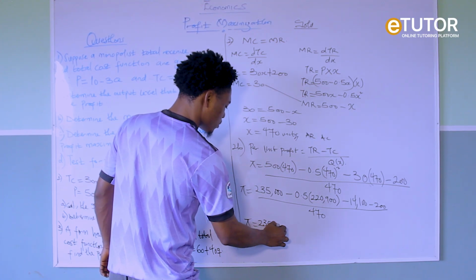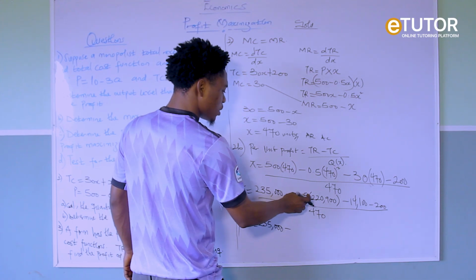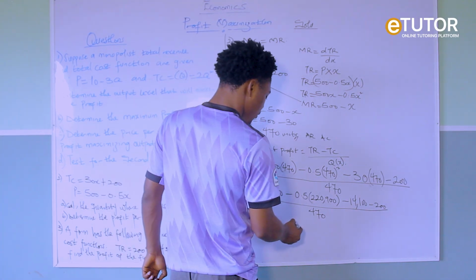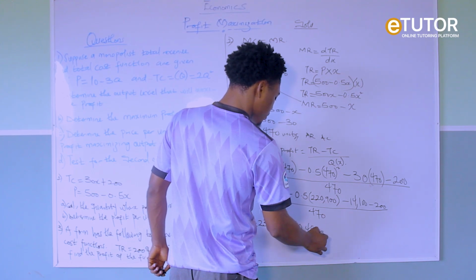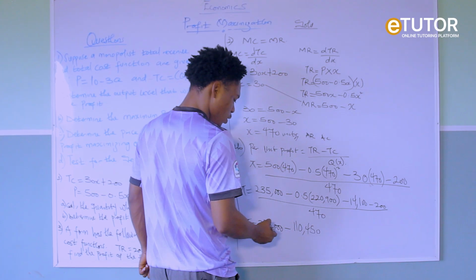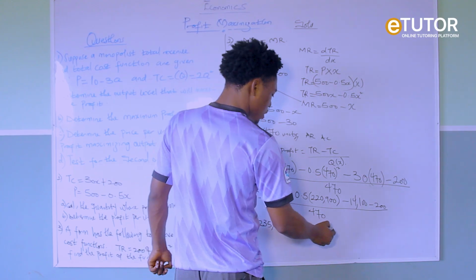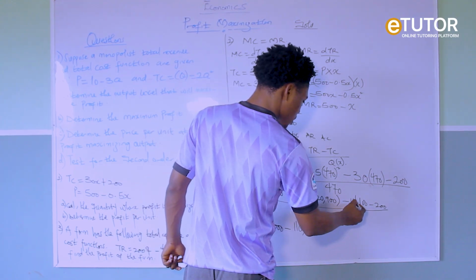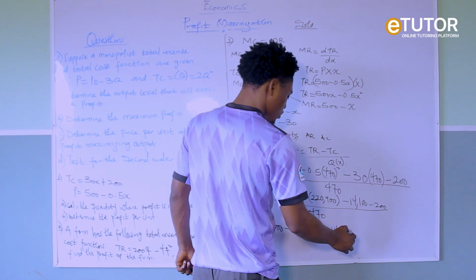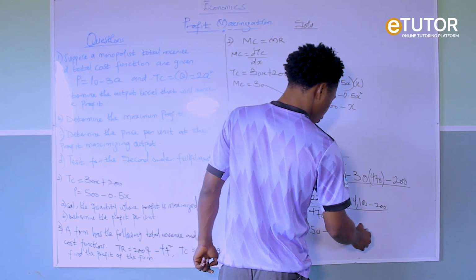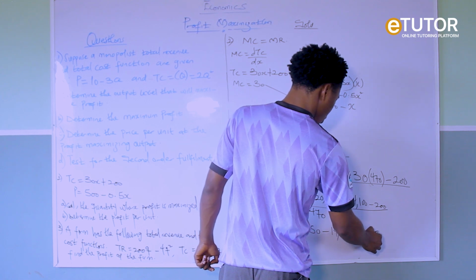So our per unit profit is going to give us 235,000 minus 0.5 times 220,900, so here we have 110,450. Right? Then minus 14,100, then minus 200.